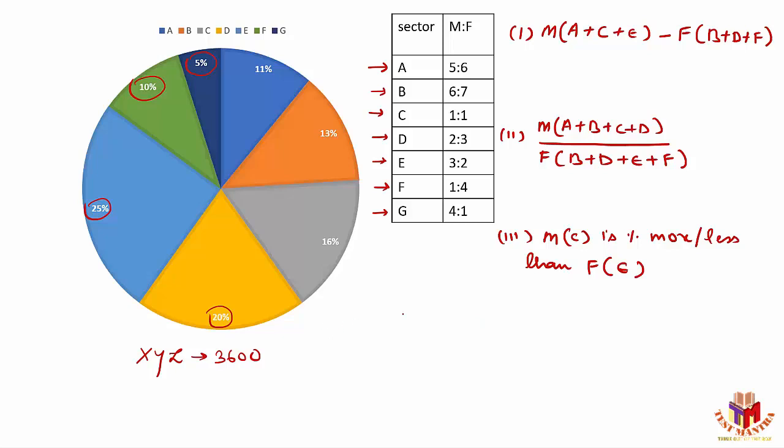And the fourth one is: arrange them in ascending order.